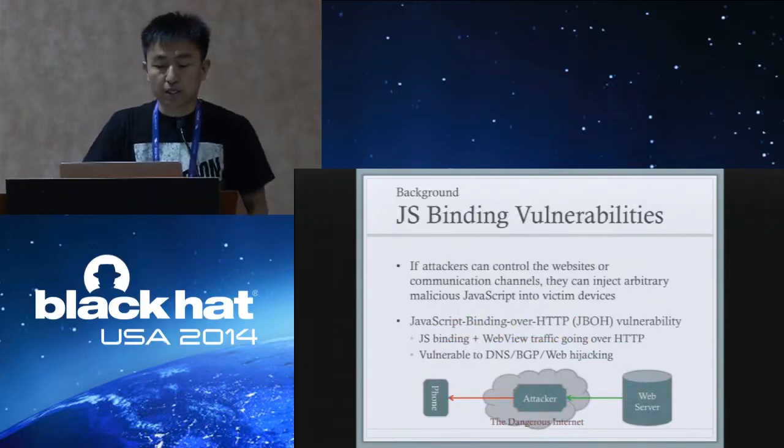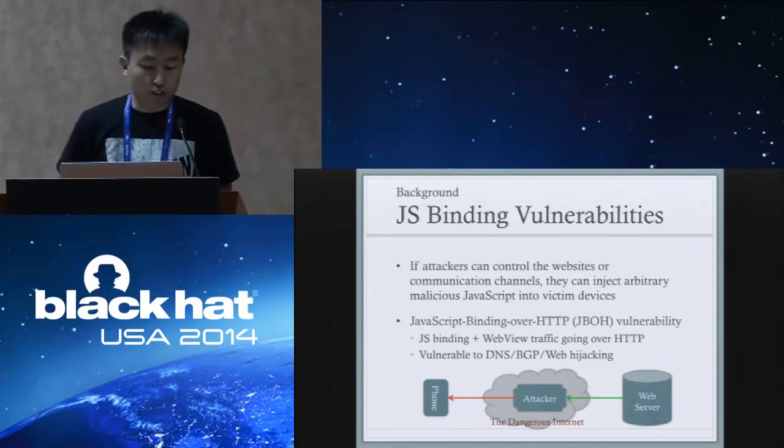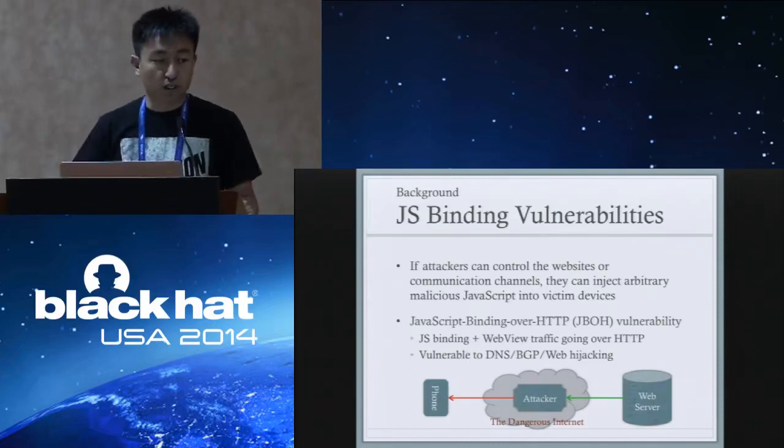So if attackers can control the websites or communication channels, they can inject arbitrary malicious JavaScript into victim devices. One such vulnerability is JavaScript binding over HTTP, GBOH for short, and all affected apps are vulnerable to DNS, BGP, and web hijacking.